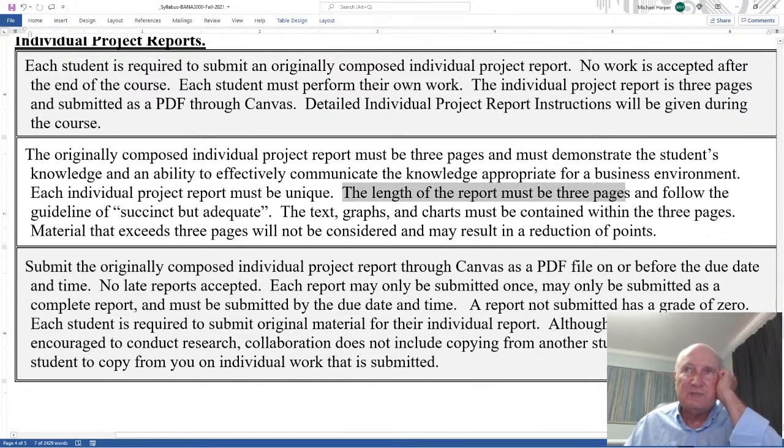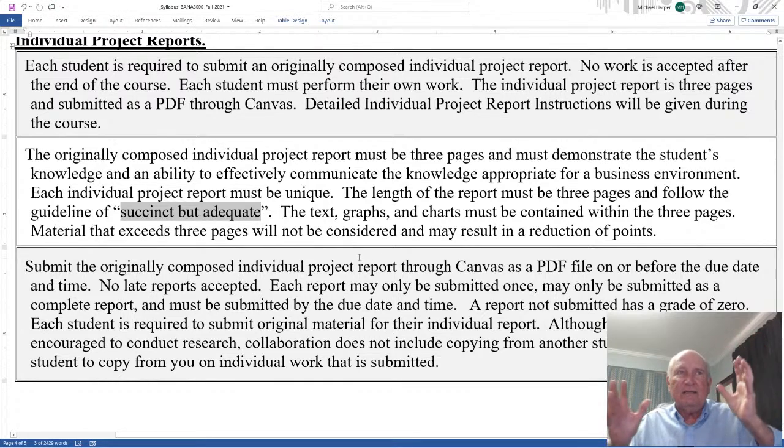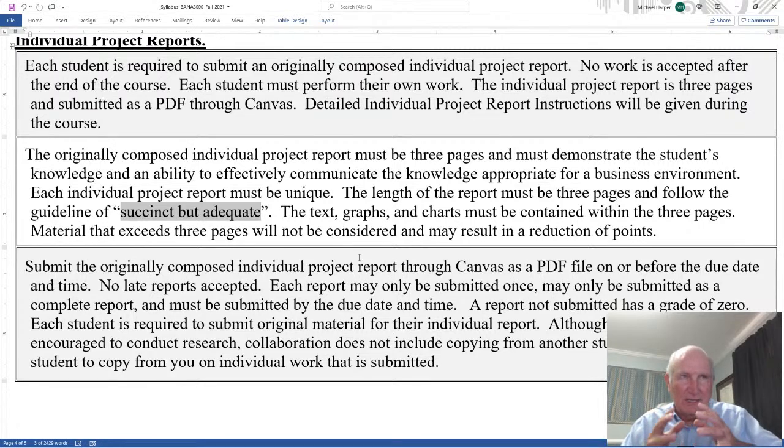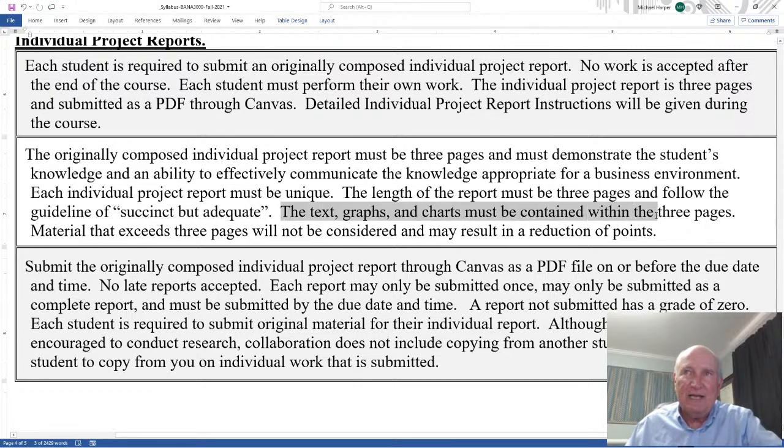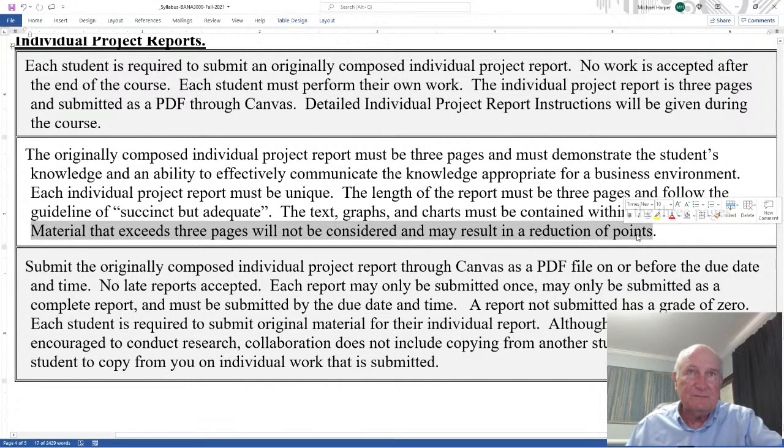The length of the reports must be 3 pages and following the guidelines of succinct but adequate, my favorite phrase. Succinct, say just what you need to say, but don't say any more. But adequate, say enough to say what you need to say. The text, graphs, charts must be contained within those 3 pages. Material that exceeds the 3 pages will not be considered and may result in a reduction of points.